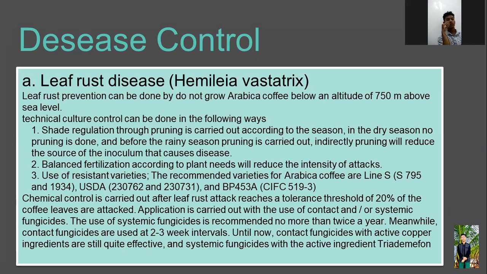Technical culture control can be done in the following ways: the first is shade regulation, the second is balanced fertilization, and the third is use of resistant varieties. Chemical control is carried out after leaf rust attack reaches a tolerance threshold of 20% of the coffee leaves attacked. Application is carried out with contact and or systemic fungicide.